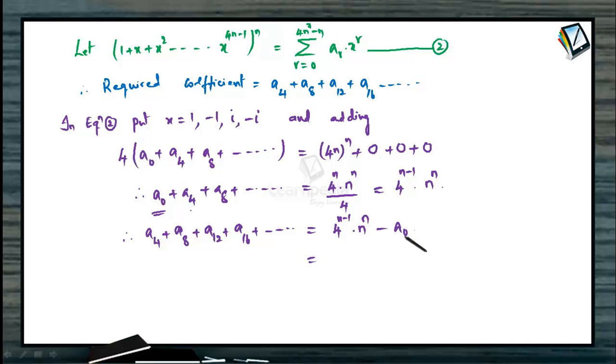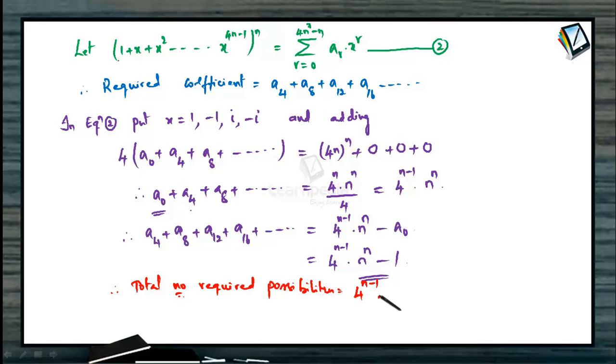But what is the value of a0? Yes, that is the constant term coming out of this expression, which is equal to 1. That is 4 to the power of n minus 1 into n to the power of n minus 1, right? So how do we conclude this? Therefore, the total number of required possibilities is 4 to the power of n minus 1 into n to the power of n minus 1.